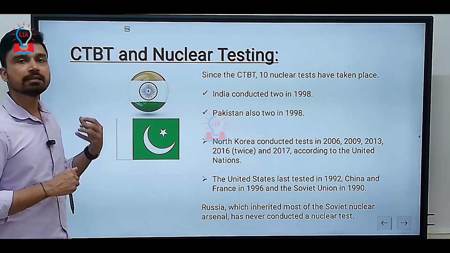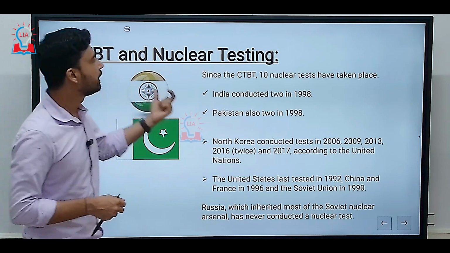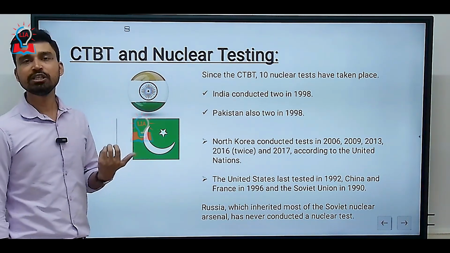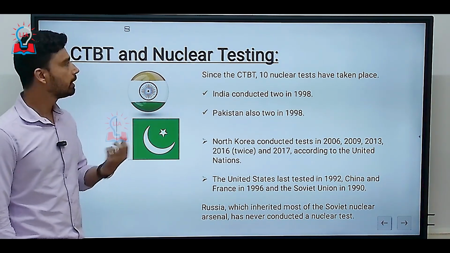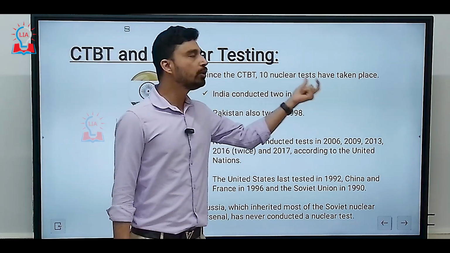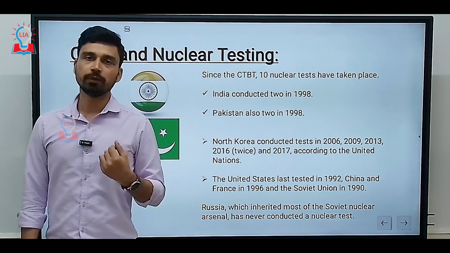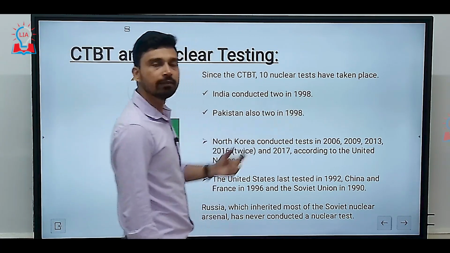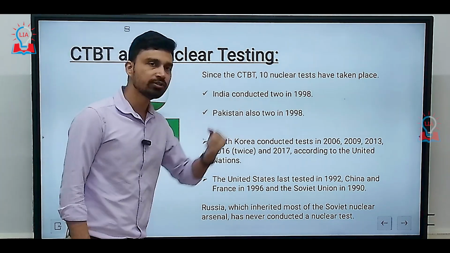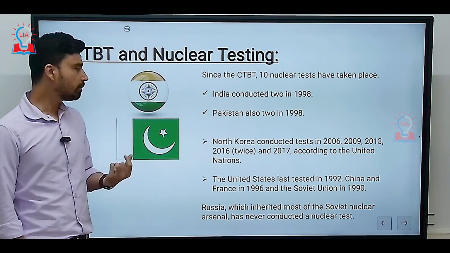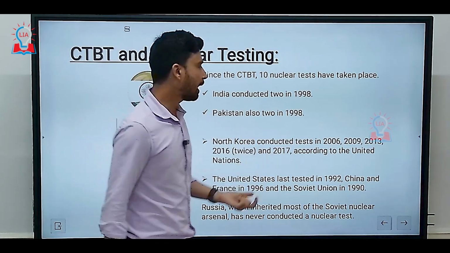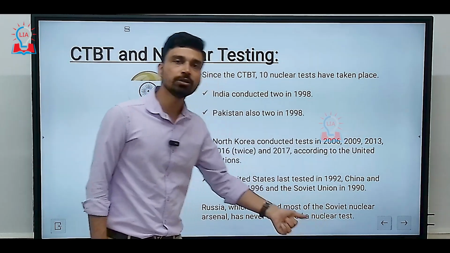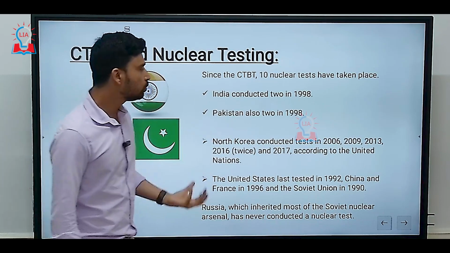Now, let us look at the data to see how successful the CTBT has been in curbing nuclear testing. It was in 1996 that the CTBT was first adopted by the United Nations General Assembly, and since then, a total of 10 nuclear tests have taken place in the world. If you look at the distribution, India conducted 2 nuclear tests in 1998, followed by Pakistan, which also conducted 2 nuclear tests in 1998. And as per a recent United Nations report, it is believed that North Korea has conducted a series of nuclear tests: first in 2006, then 2009, 2013, then 2016 twice, and then 2017.